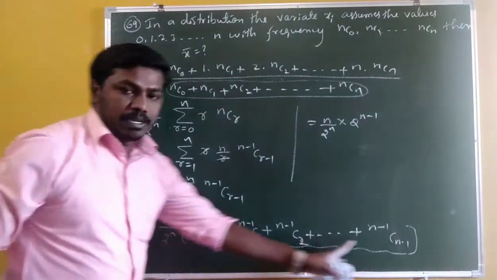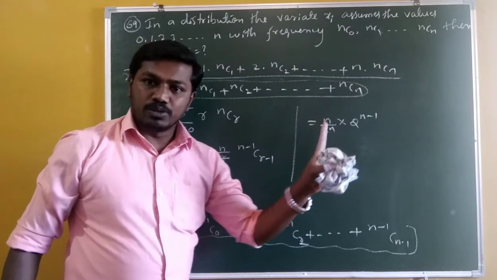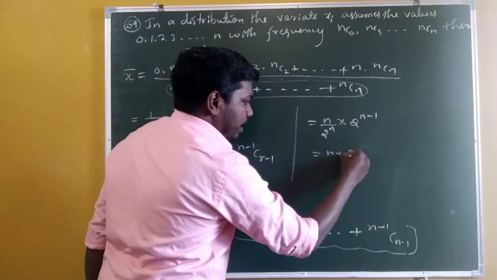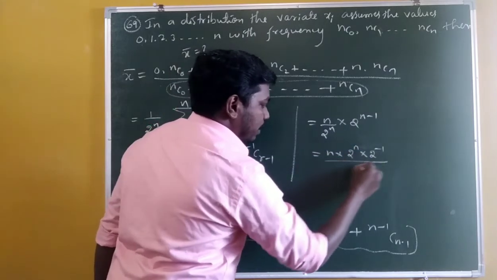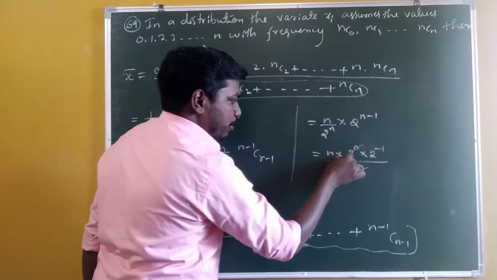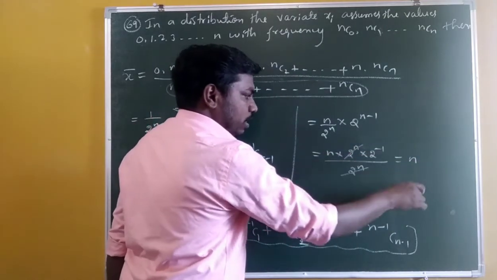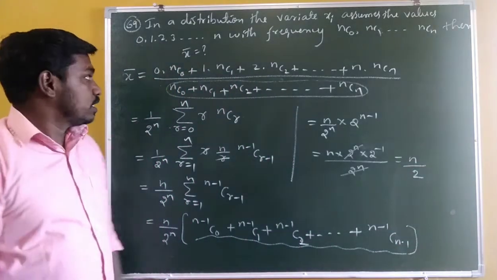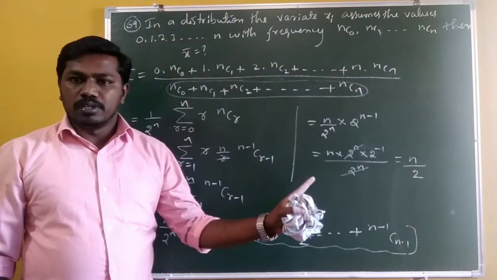Writing 2 power n minus 1 as 2 power n into 2 power minus 1, the 2 power n gets cancelled, and 2 power minus 1 written in the denominator becomes 2. So n by 2 is the mean of the given problem. Are you clear?